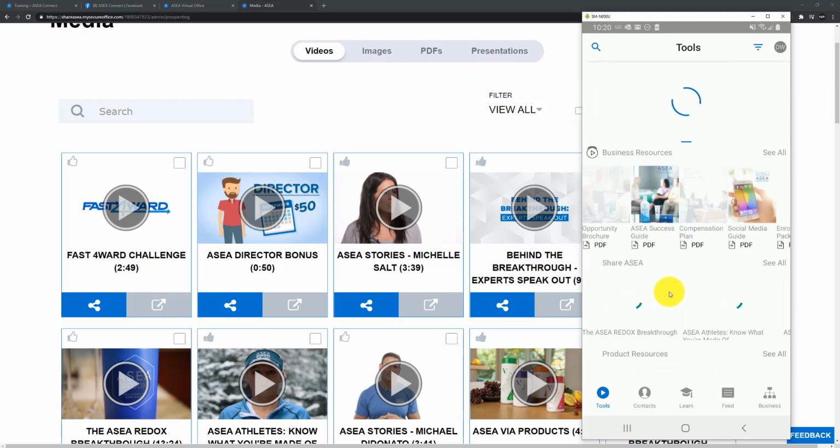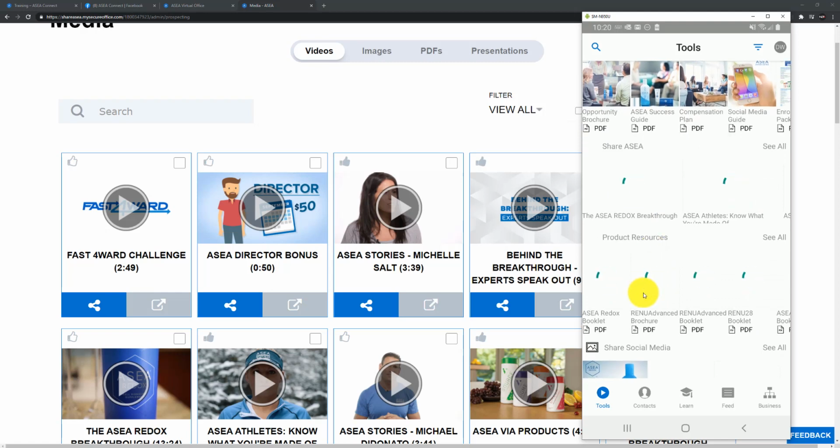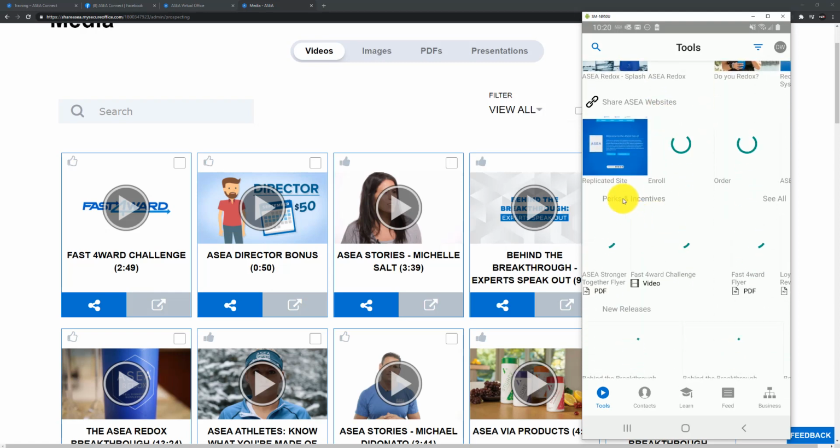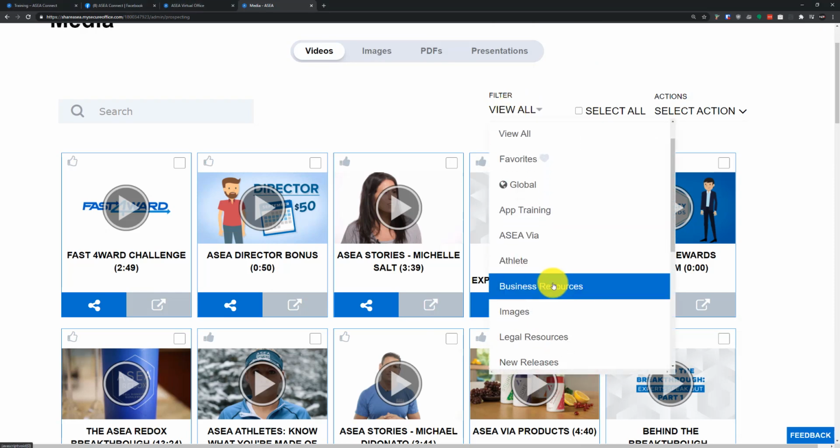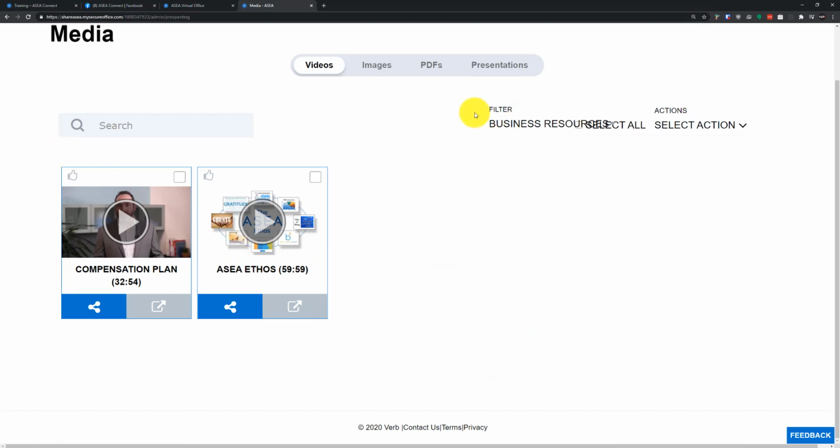Business Resources, things like that, product resources, and so on. If you wanted to organize or view your content based on these tags, you can do so here on the desktop platform by going here and clicking on the filter, view all, and let's say you wanted to find the videos that pertain to business resources. You can do that by selecting the filter for business resources and see that content here that we have down there as well.